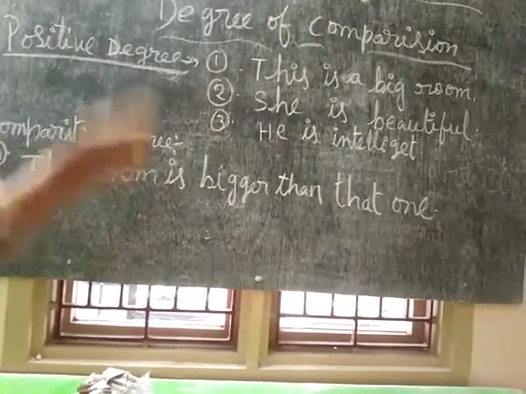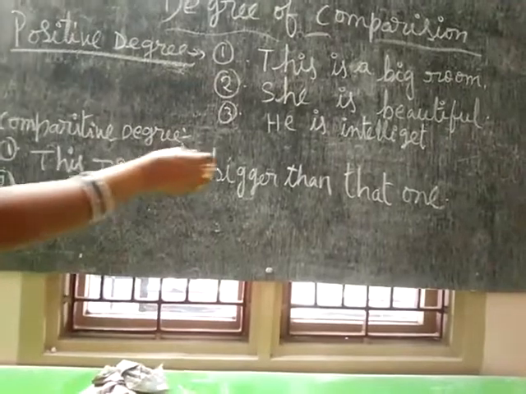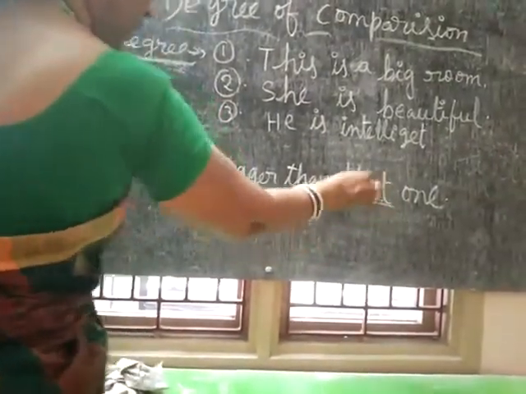To compare that, this is compared with that.